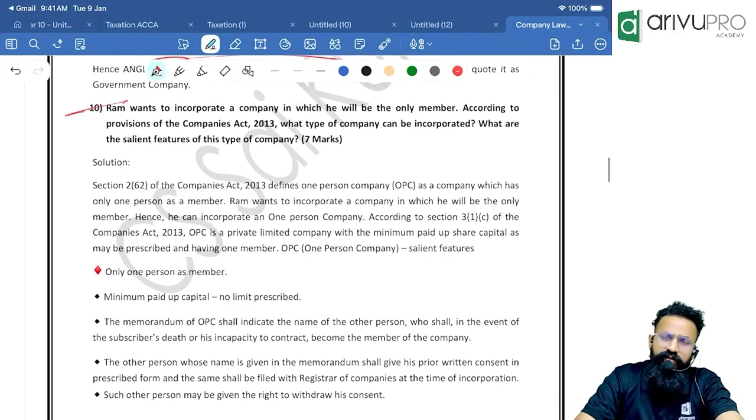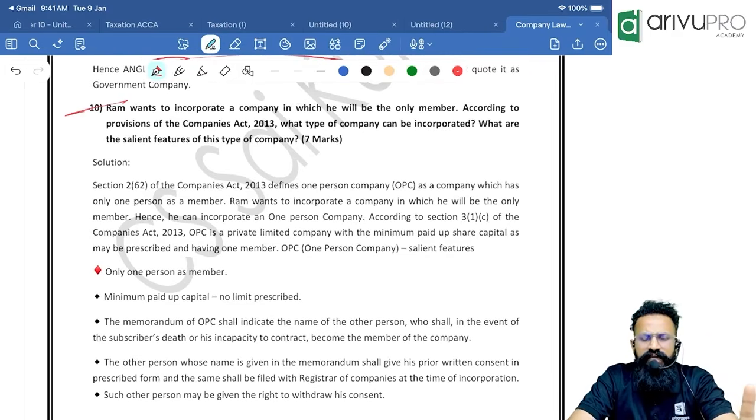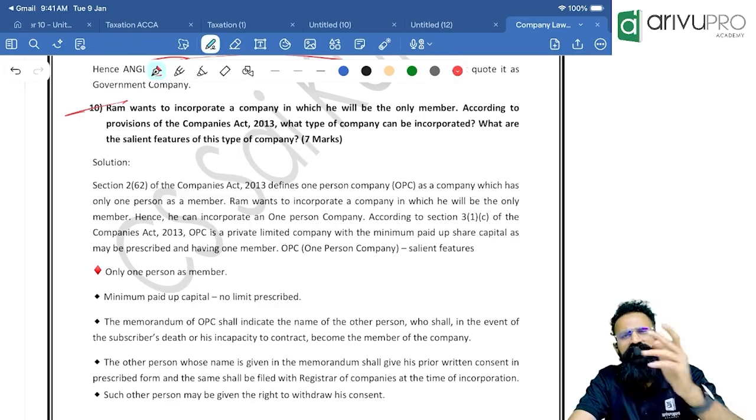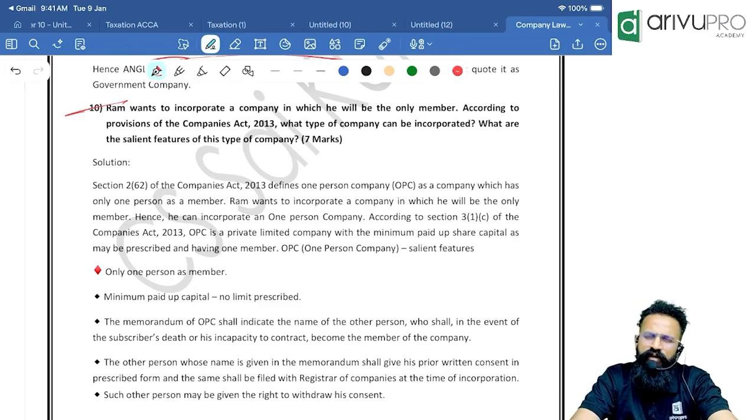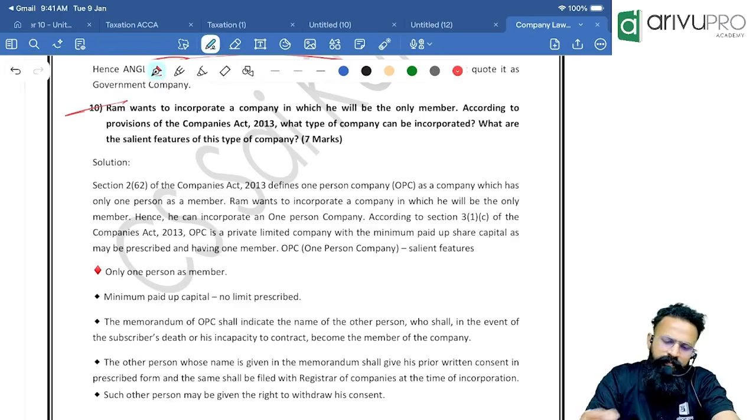From an exam point of view, people, small company, for your attempt it might not be that important, but for September and onwards, small company will also be important. For September it is very, very important because the limits will be new, so there are high chances of it being asked. Because the limits are old and outdated, for this attempt the small company limits being asked is rare, but still government company and dormant company are all very important.